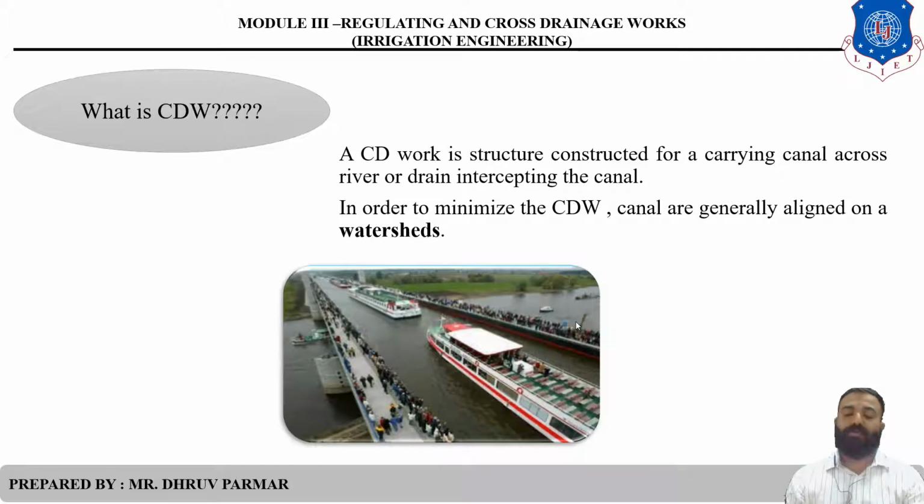So there are two ways. First way, the canals are generally aligned on a watershed. Then second one, all the small tributaries of the river are connected to the main stream. Therefore, the number of CDW is minimized. So there are two ways to minimize cross drainage work structures.